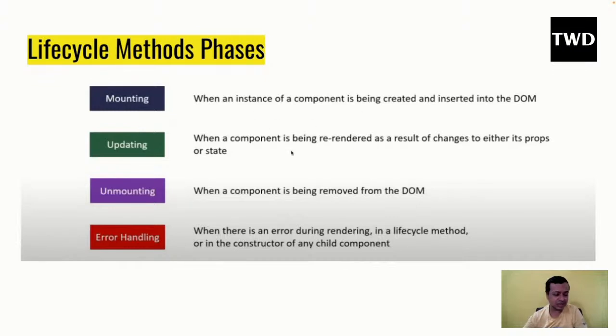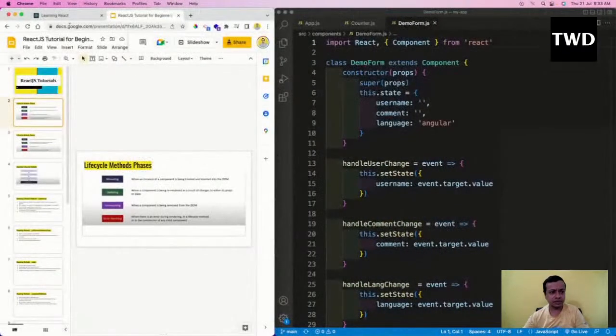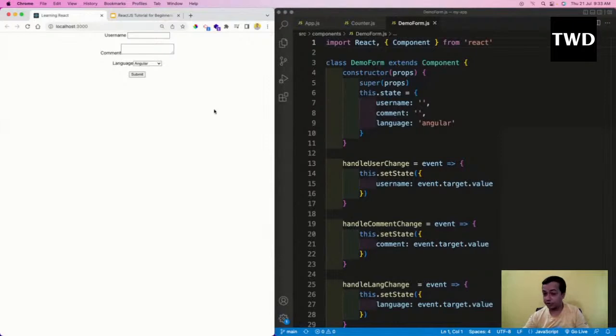So theoretical is okay, but what I'm going to show is my demo form. So the demo form is open. Let me show, 1 second. See, my demo form is open here. I'm not interacting with it right now. Okay, so this got loaded, and right now there are some jobs which will run, we are going to soon see, and they form the base of the mounting phase. So constructor runs and all those things we're going to see.